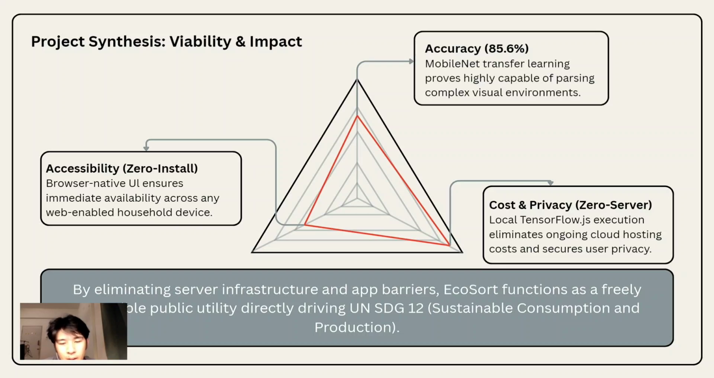First is accuracy, backed by MobileNet transfer learning. Our model achieved a strong 85.6% accuracy rate, proving it is highly capable of parsing complex, real-world visual environments. And the second is accessibility, which is also zero install. By designing a browser-native UI, which is user interface, we have achieved zero install friction, ensuring immediate availability on any web-capable household device with a camera.